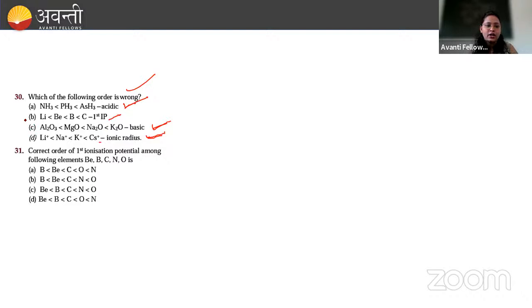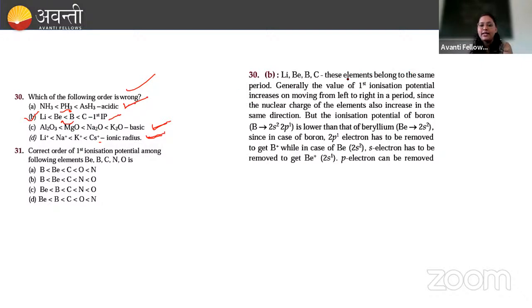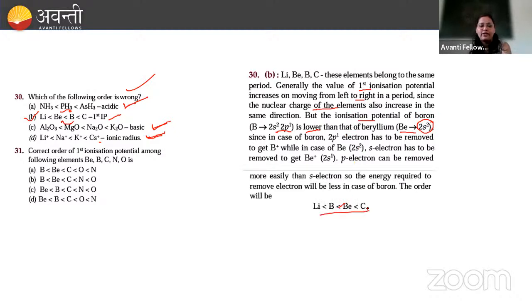This one, the first ionization enthalpy, is wrong. This is not correct, because we know boron comes first and then beryllium, right? We just saw that, so this is our wrong statement. Okay, so these elements belong to the same period. Generally, first ionization potential increases moving from left to right since nuclear charge of the elements also increases, but the ionization potential of boron is low as compared to beryllium, since beryllium has extra stability due to the presence of a completely filled orbital, and that's why the order will be this way, not that way. So option B will be our correct option. Next, correct order of first ionization potential among these. Again the same problem. Okay, what we said there, we will say here. What will be first?